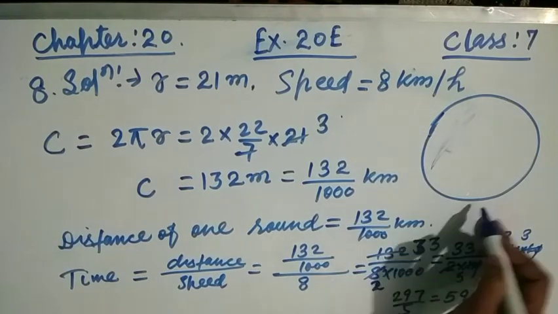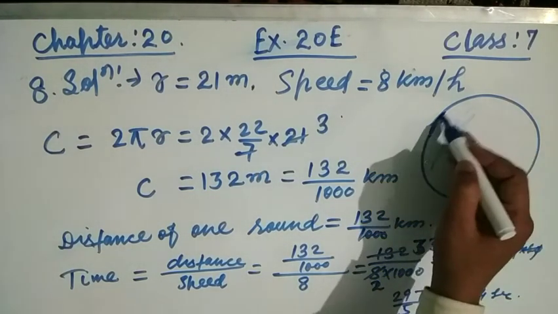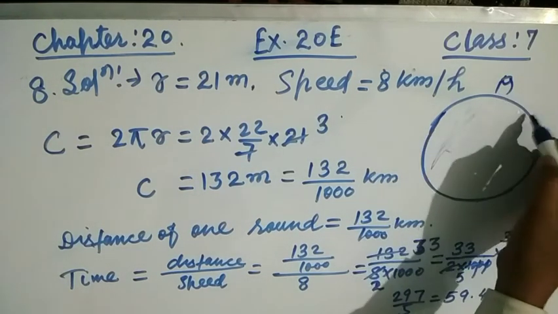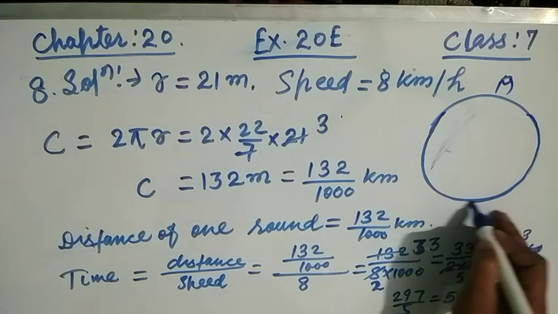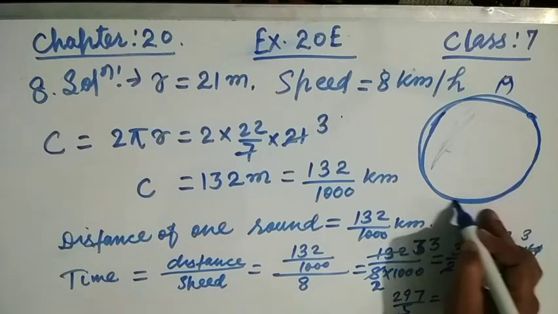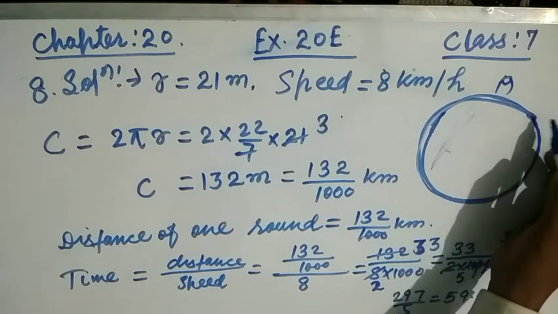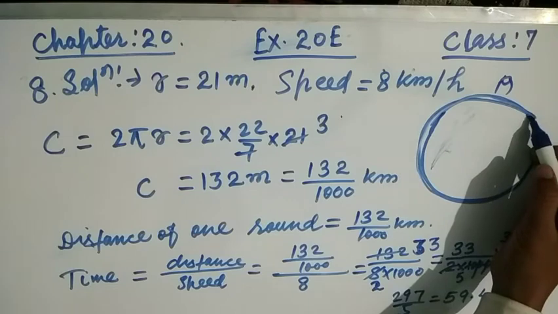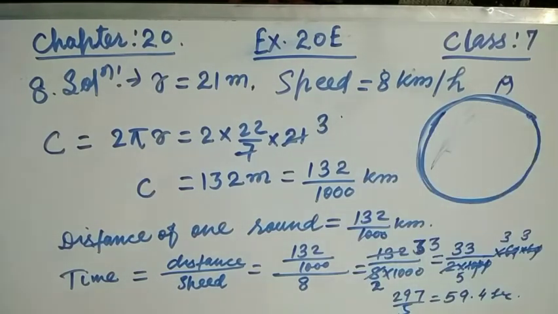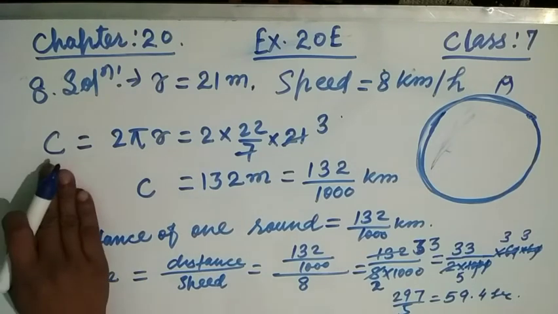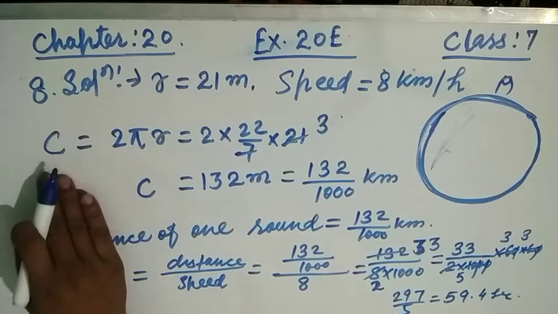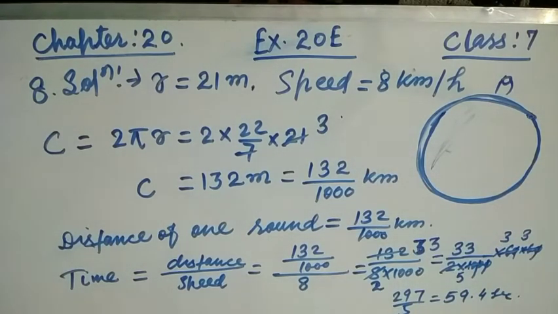That means friends, one round means there is a circumference. Suppose a man is going to move along this path, complete one round. So this path is nothing but the circumference. So first we have to find the circumference, and this circumference is equal to the distance traveled by this man. Why we have to calculate the circumference? Because this circumference gives us the distance traveled by this man.